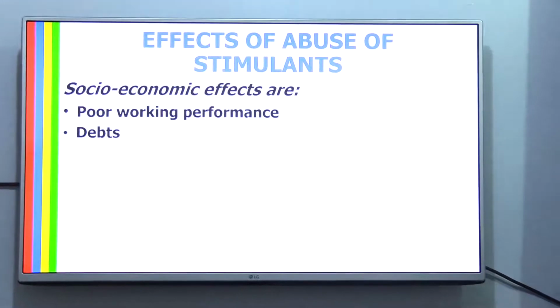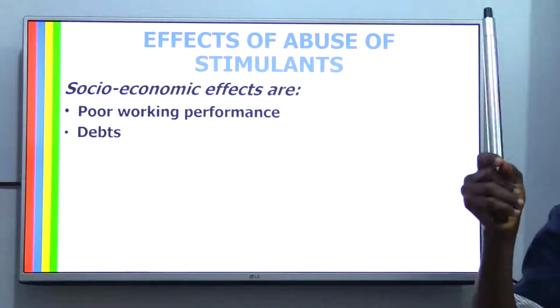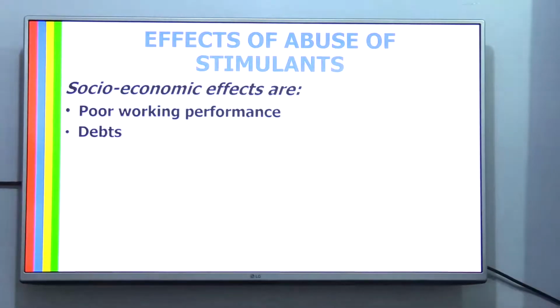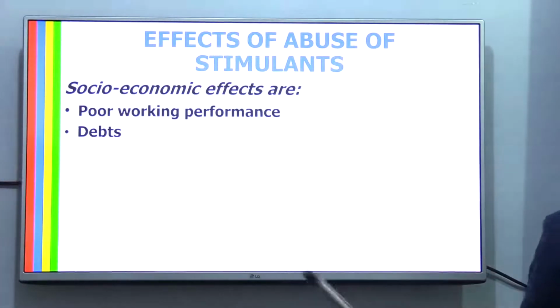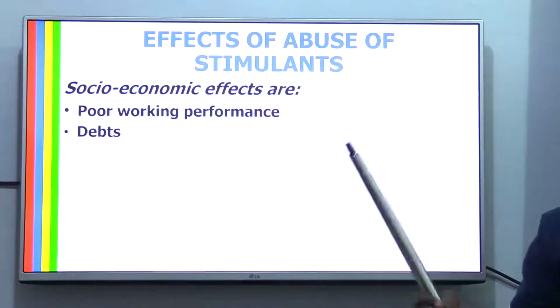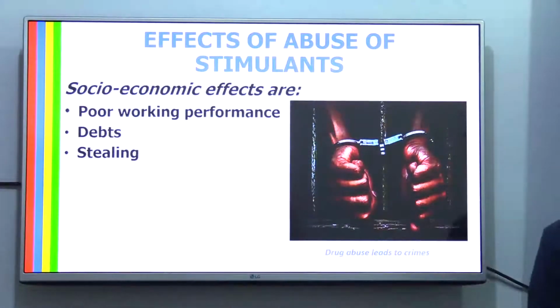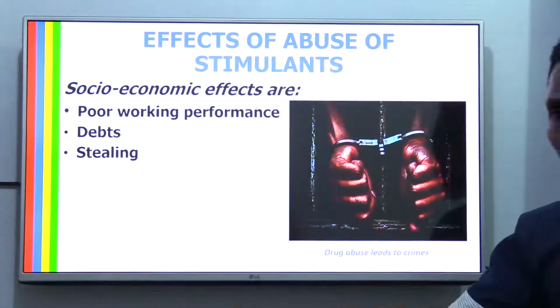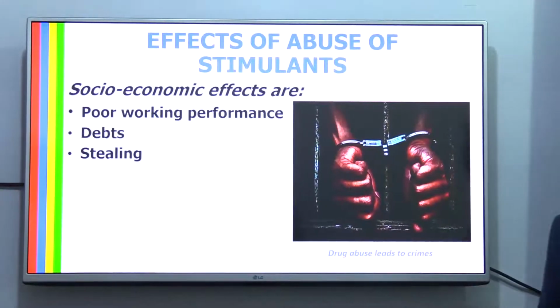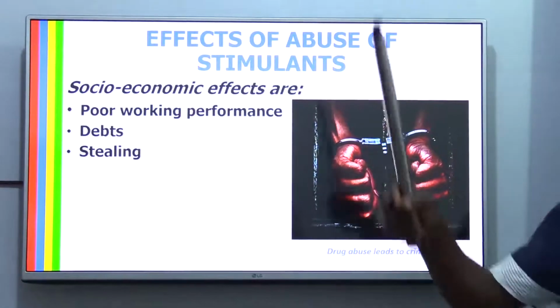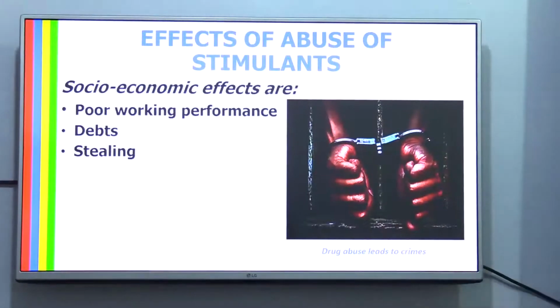Some people majorly depend on the use of this stimulant. At times, they may not have money to purchase it, so they borrow from friends and people around because they believe they cannot do without using the stimulants. Next is stealing. If they have borrowed from this one and that one, and there is nobody to borrow from again, they go into stealing for the purpose of getting that stimulant to use.